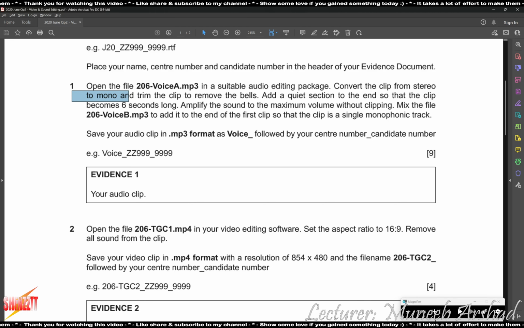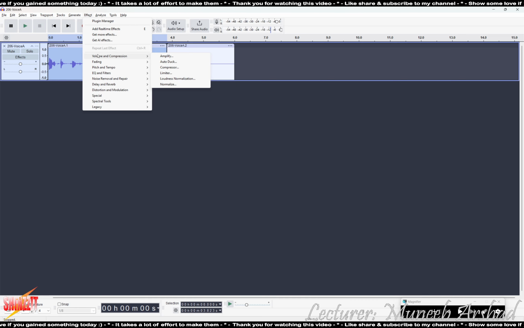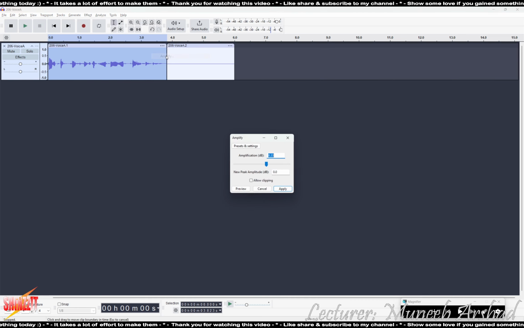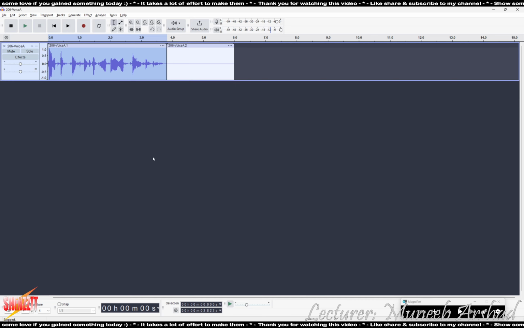Amplify the sound to the maximum volume without clipping. Fine. So we'll select the sound and we'll go to effect. We have the volume and compression, and over here we have the amplify. Making sure allow clipping is not allowed. Whatever the default settings come out to be, just apply the settings. Yeah, this is the maximum, because if we exceed this point, the audio will start clipping.